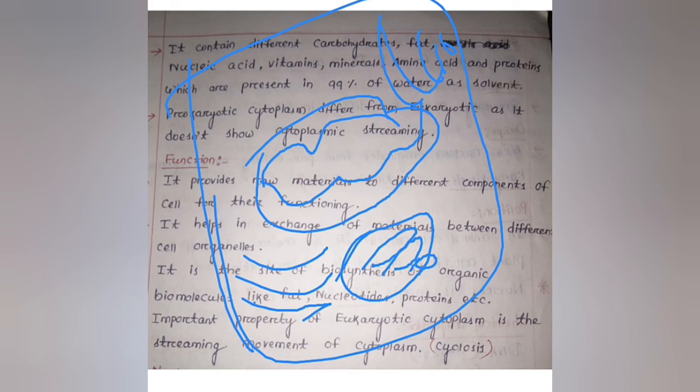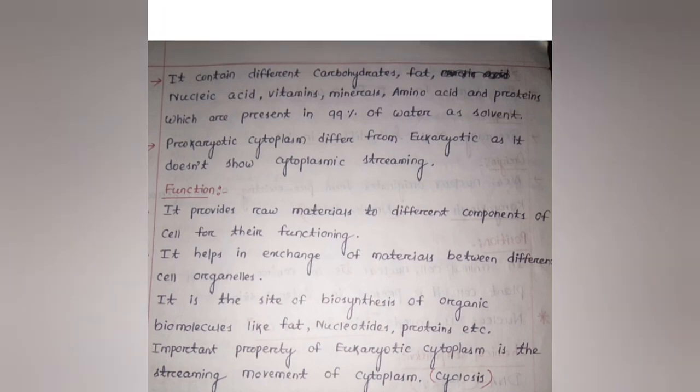So this is all about cytoplasm, and in the cytoplasm different cell organelles are also present, like mitochondria. Mitochondria is present in plant cells. Chloroplast is also present; in animal cells it is absent. Golgi body is present. Endoplasmic reticulum is present. Ribosome is present. So these are all cell organelles which are present in the cytoplasm.